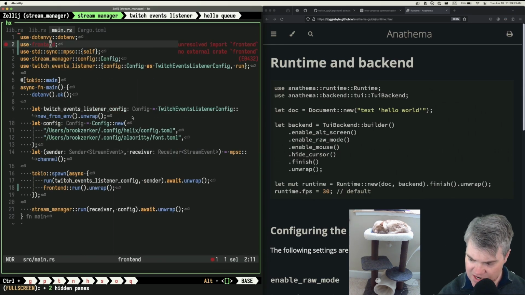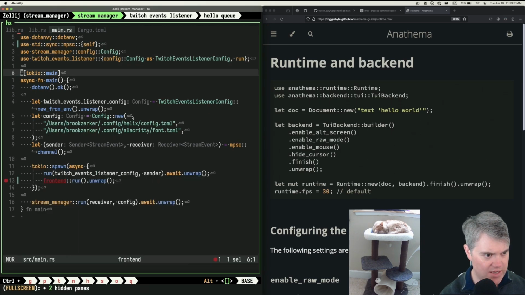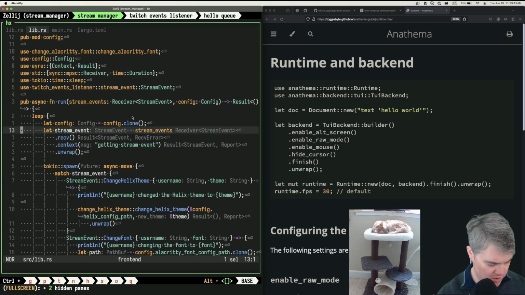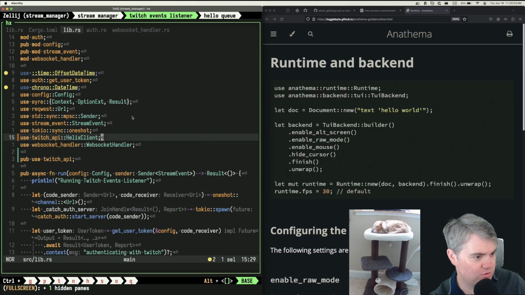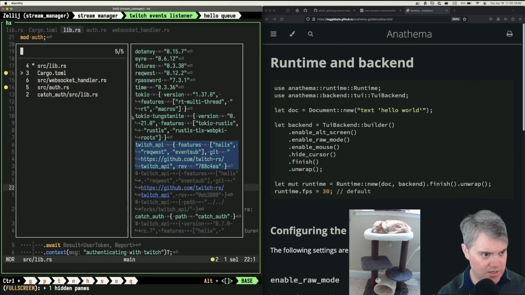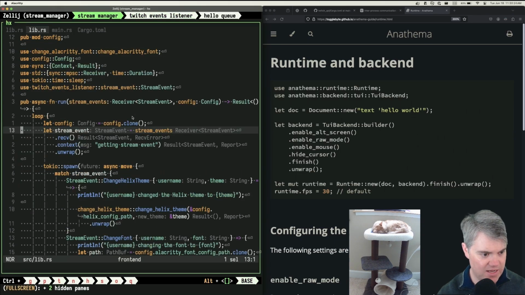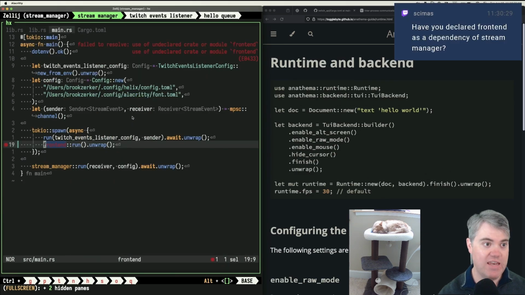Let's see. It's not extern crate or anything that I want to do, right? Like this is what I did for. Oh, it'd be in the Twitch events listener. Where's my auth stuff? Yeah, so I just have mod auth here. Oh, I just made that a module, didn't I? I didn't make that an actual different thing. I mean, I guess I could just make this a separate module, but I would love to make this a separate crate inside of here. What did I do wrong? Why aren't you yelling at me, Helix? Shouldn't you yell at me? Now you're yelling at me.